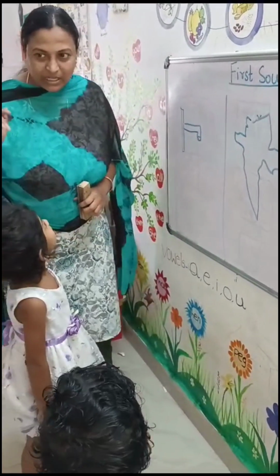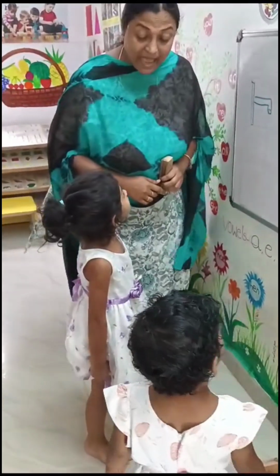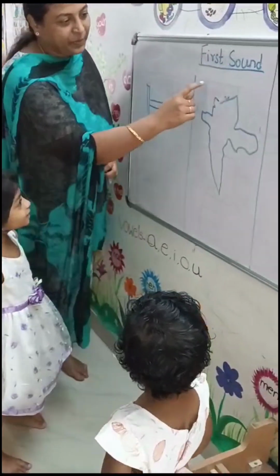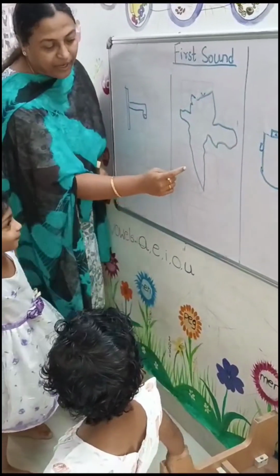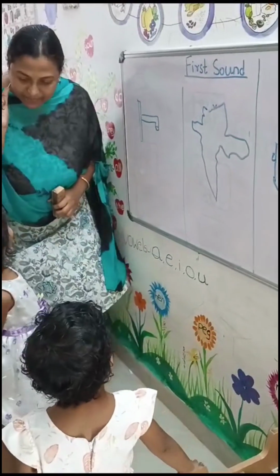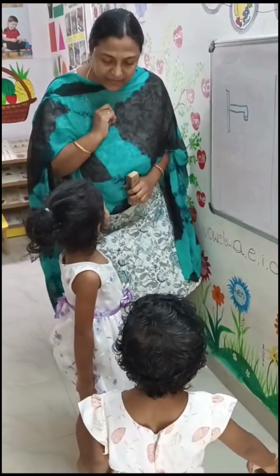What is this picture? Map. Yes. This picture is map. Okay. When you hear the word map, what is the first sound you hear?